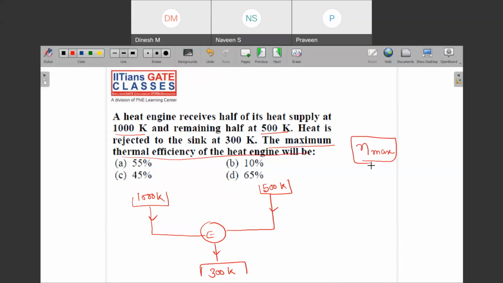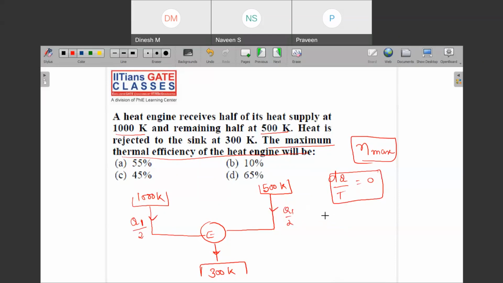It says that half of the heat is coming from this side and half of the heat is coming from this side. So what is the efficiency? Do you remember that the cyclic integral of dQ upon T will be equal to 0? Can you recall that? Yes. So we'll use that here. Let us say this is Q1, then Q1 by 2, and this is also Q1 by 2. Can you use this concept that dQ upon T is equal to 0?